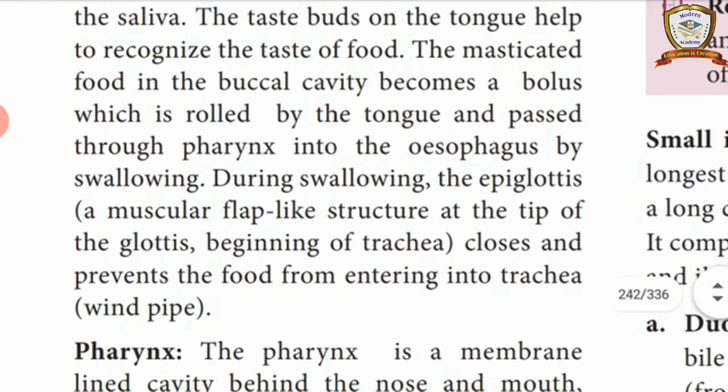Then where does it reach? The food reaches the esophagus. Through the esophagus it reaches the stomach and digestion takes place there.